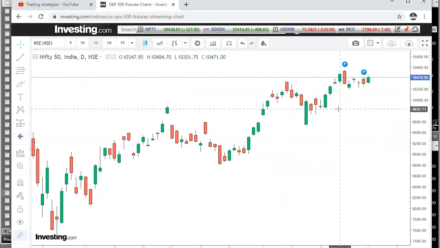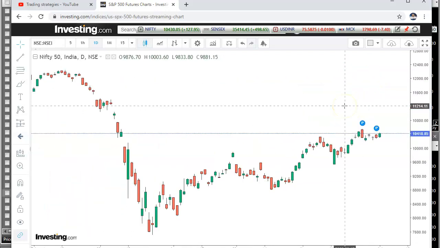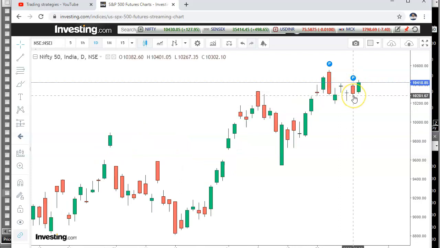If you see today's candle, it is green, it closed above this high. So yesterday's high is 10,401. Today's closing is 10,430. The momentum seems to be upside, but the range is not at all giving any breakout.